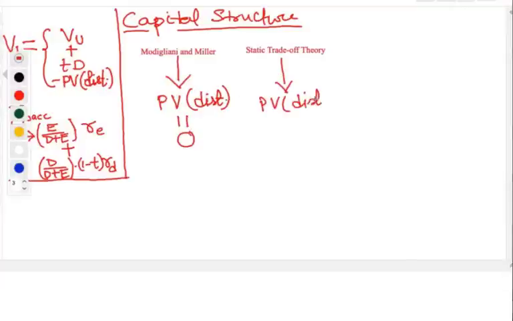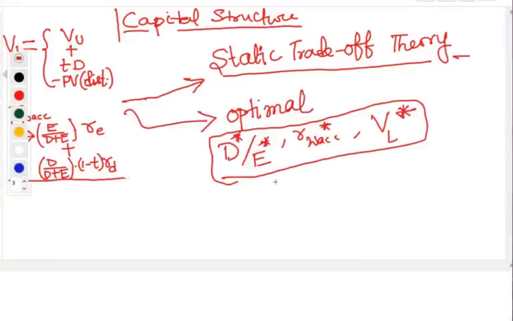So you will have an optimal level of debt to equity and corresponding to that an optimal level of WACC or weighted average cost of capital. So if you compare MM and static trade-off theory, in MM there is no optimum. In static trade-off theory there is an optimum. In MM, when you consider taxes, essentially you can keep on taking debt as much as you want. But that's not the case in static trade-off theory. You have an upper limit. Beyond that, debt is not optimal.